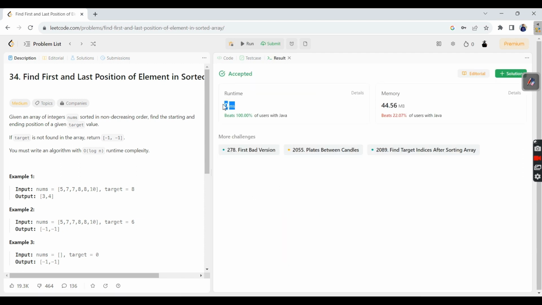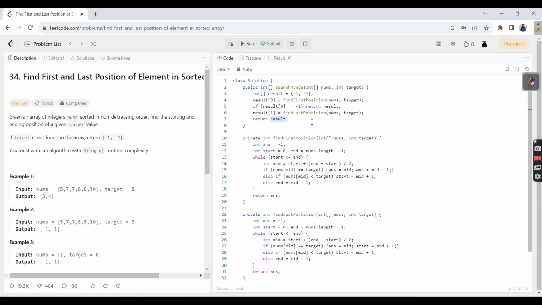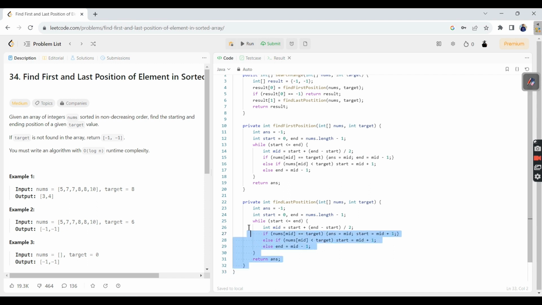So it got submitted in 0 milliseconds. Seems good. So one small suggestion for you. I wrote these two functions separately, but if you observe the two functions, 95% of the code is the same. The only statement which differs is determining whether to go left or right. So instead of writing these two functions, you can write only a single function, like find position. Maybe do not restrict it to the first or last. Find position and pass the target here.